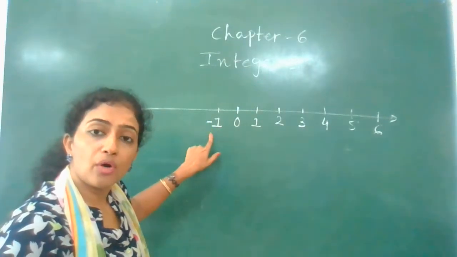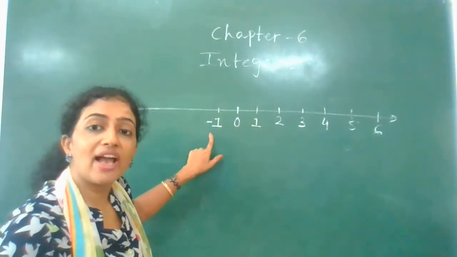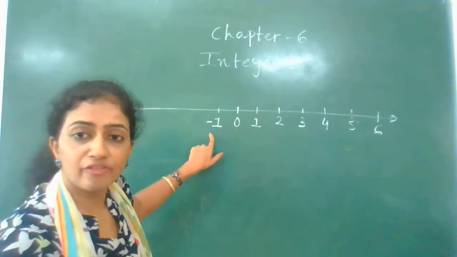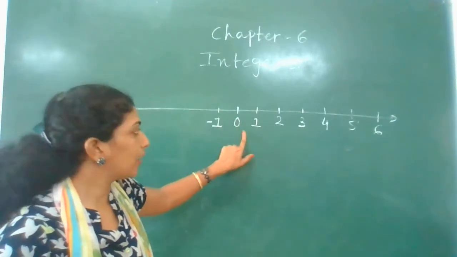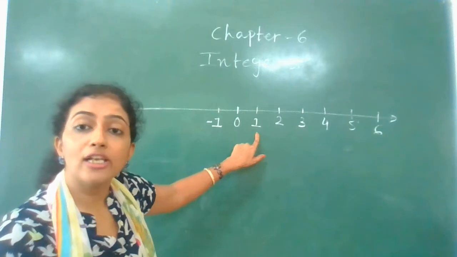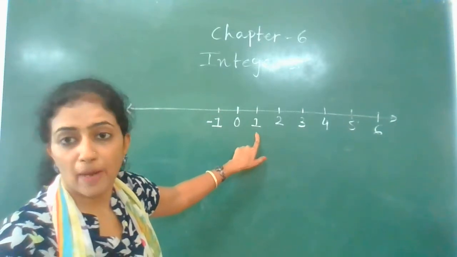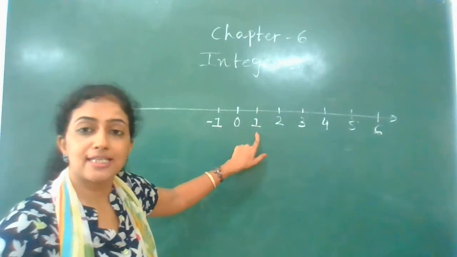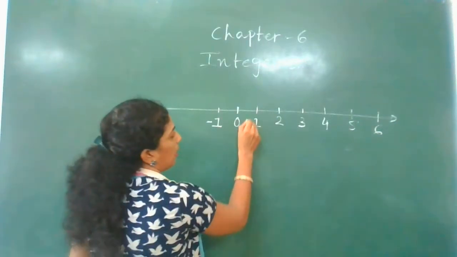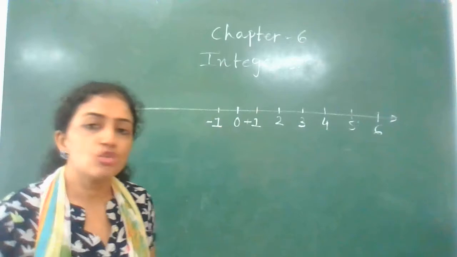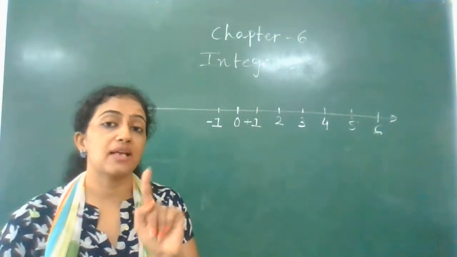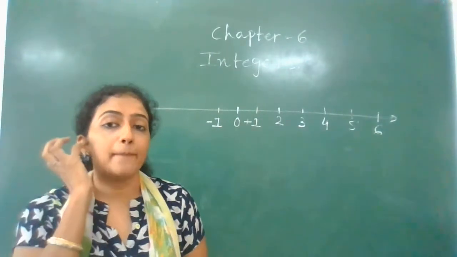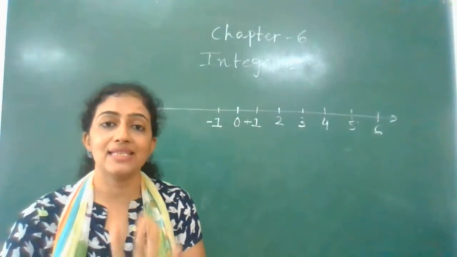A number with the minus sign I call a negative number, and the other I will call a positive number. Just now, for your understanding, I'm putting a plus sign. Actually, we don't have to show this plus sign. For positive numbers, we don't show any sign.